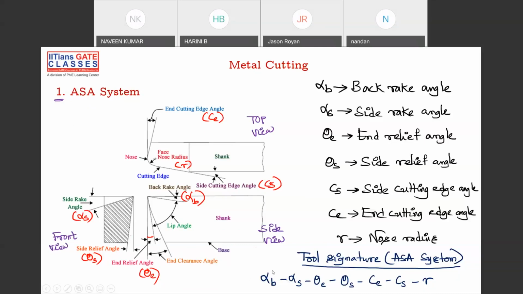In the examination they might ask a question like 10, 12, 15, 3, 8, comma 5, 2, and ask what this is. You should be able to say that the 15 corresponds to your end relief angle. So this kind of question will be asked. Okay, fine.